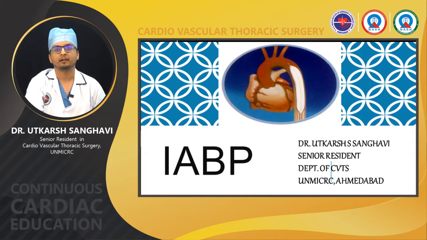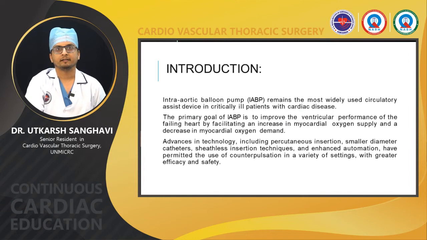Today I will be talking on intra-aortic balloon pump. So what is IABP, or the intra-aortic balloon pump? It is the most widely used circulatory assist device in critically ill patients with cardiac disease. The primary goal of IABP is to improve the ventricular performance of the failing heart by facilitating an increase in the myocardial oxygen supply and a decrease in myocardial oxygen demand.